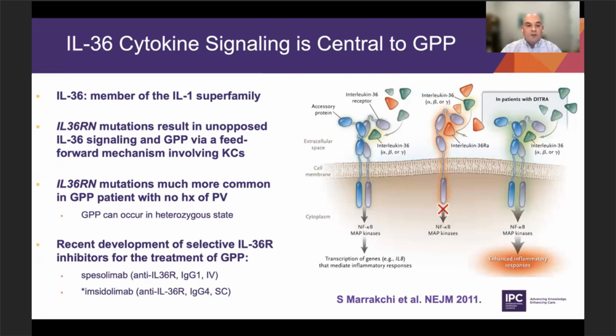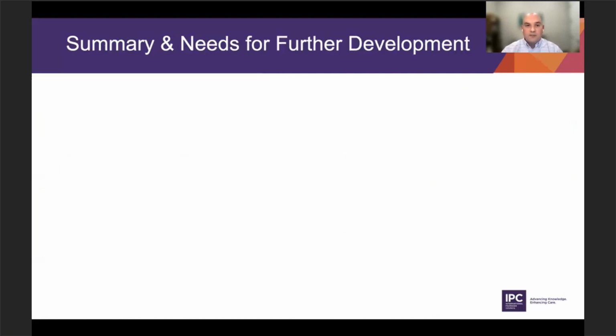Spesolimab is an anti-IL-36 receptor IgG1 antibody, which is given IV, and that is approved here in the US and some non-US sites as well. Imsidolimab is also an anti-IL-36 receptor antibody, but subcutaneous. It's a different antibody, it's IgG4. So these are exciting treatments that really target this IL-36 component.